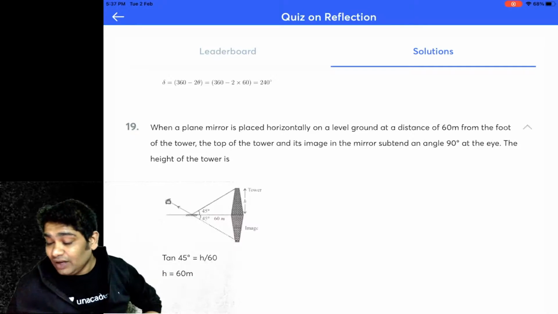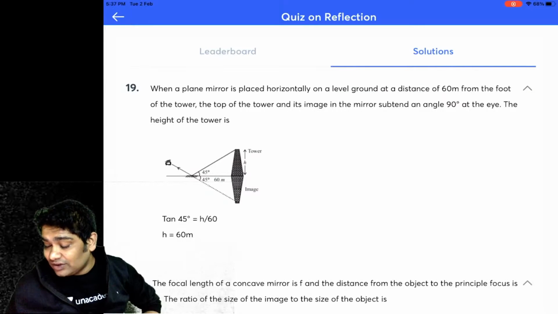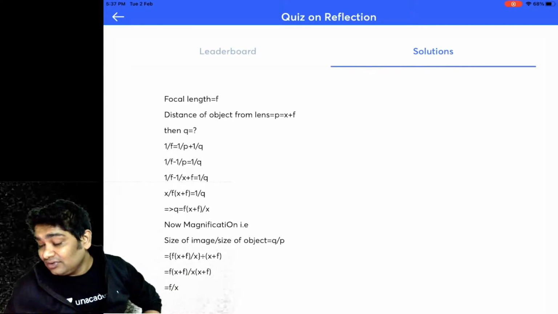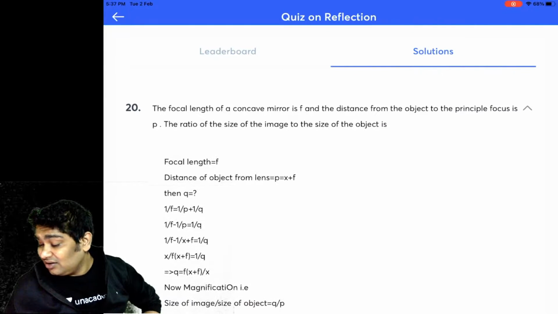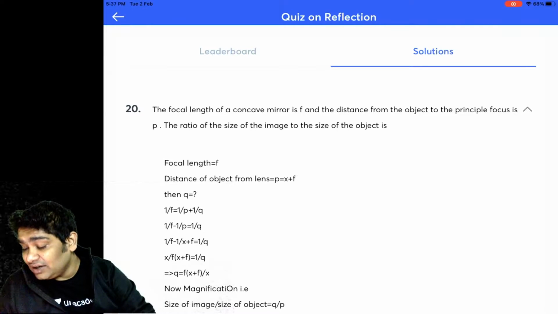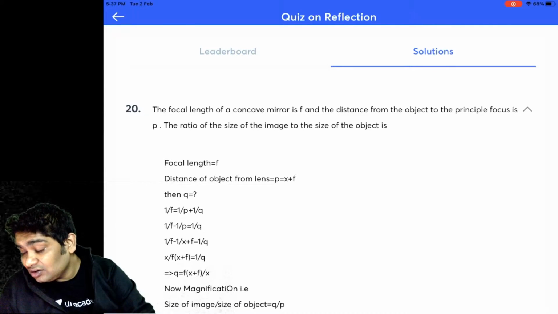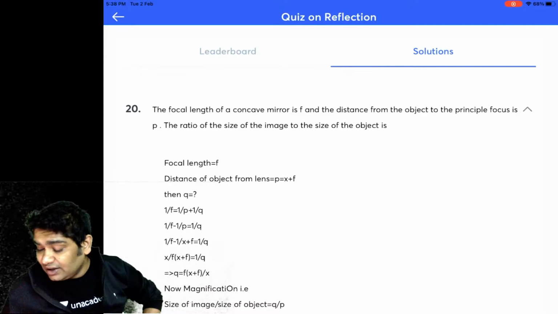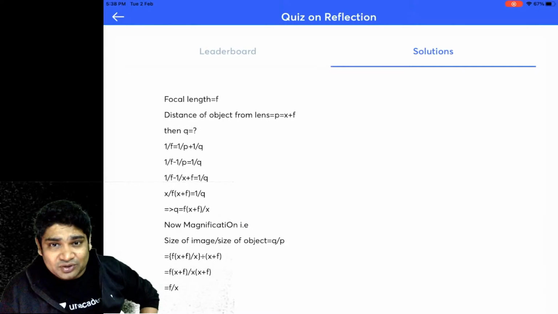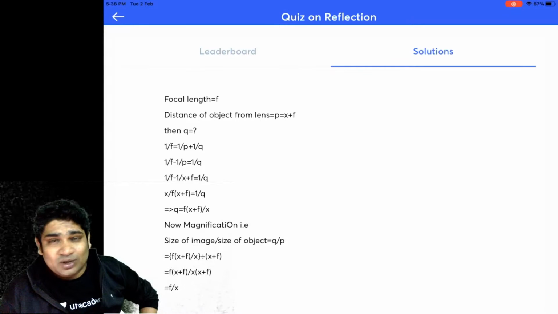Okay. Next, coming on to the last question. Here, the distance from the object to the principal focus is p. The ratio of the size. So they have done it using some different method. Yeah, you can use this also. You could have used Newton's formula also, and you would have gotten this answer.